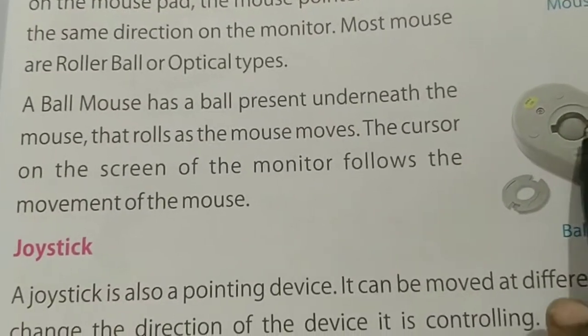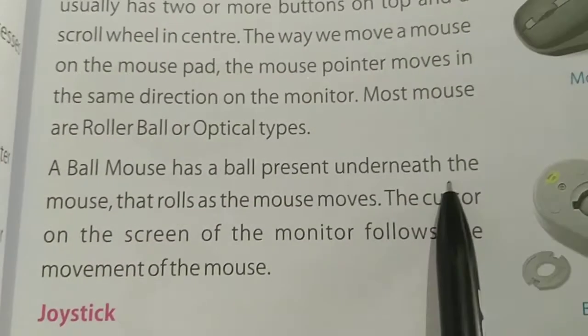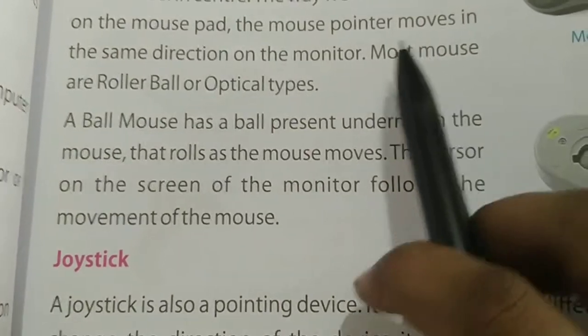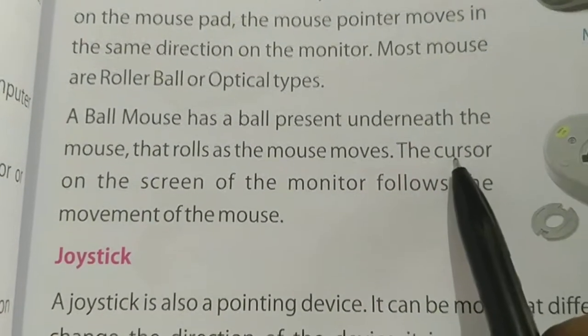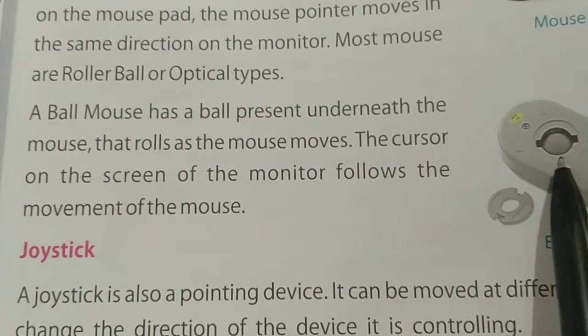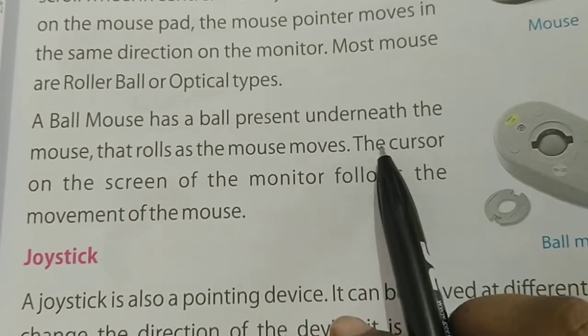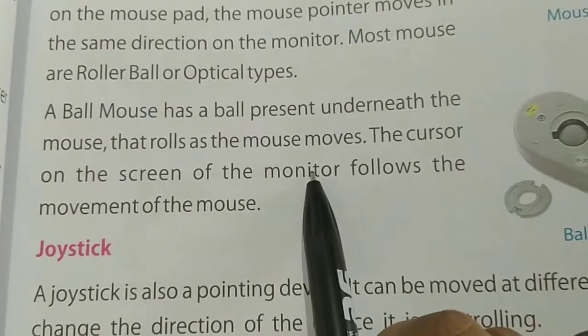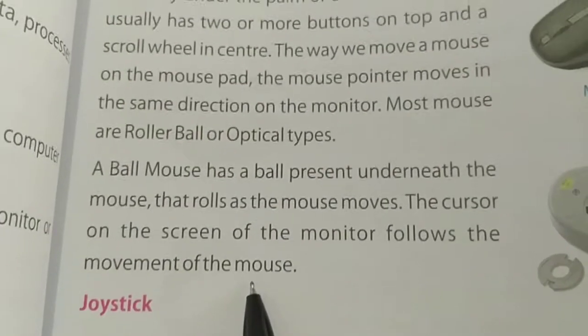Wherever this mouse moves, in that direction the cursor, an arrow-like thing on the monitor, is moved with the help of this mouse.